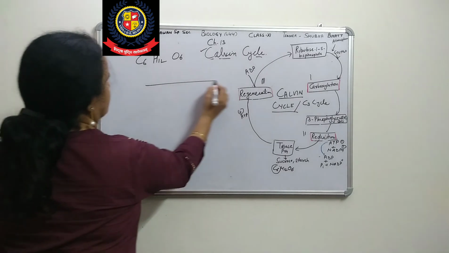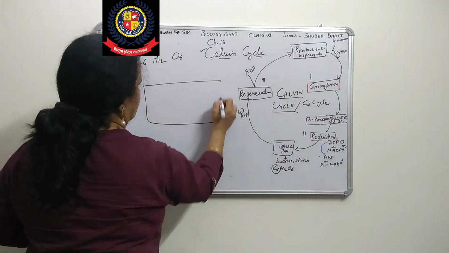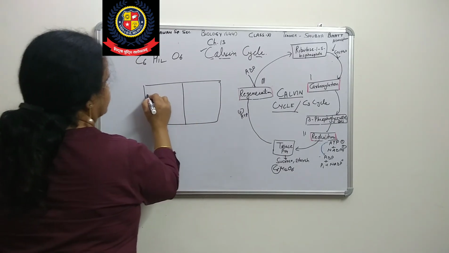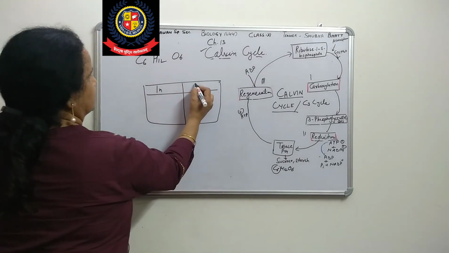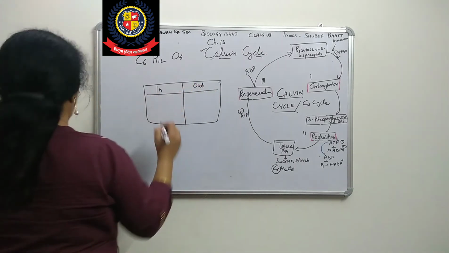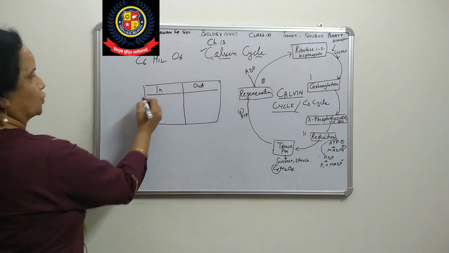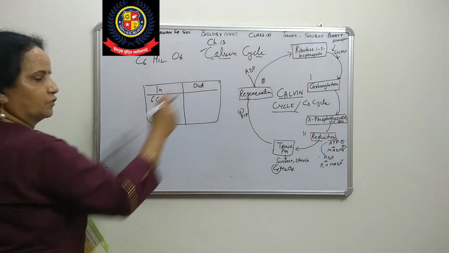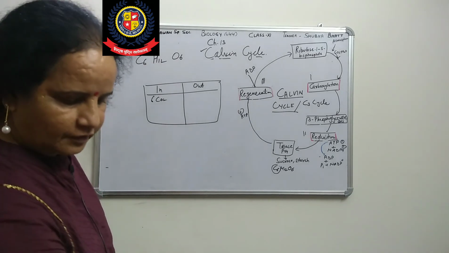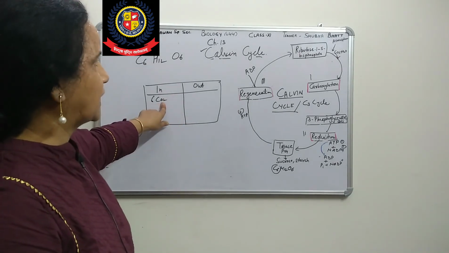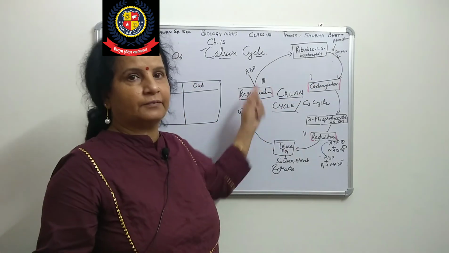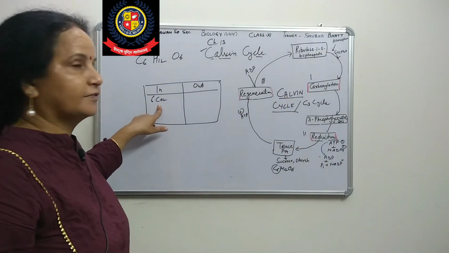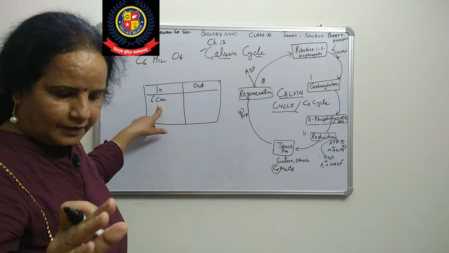Just see the box that I want to explain. This is called in, this is called out, right? In means 6 CO2. I told you 6 times, so 6 times CO2 will come, one each time.